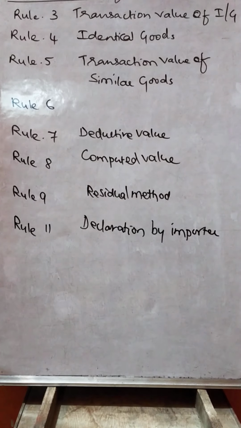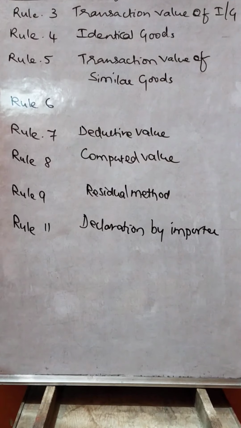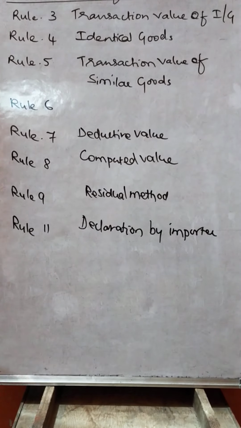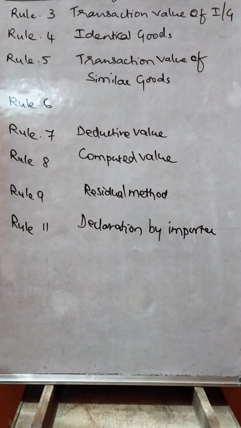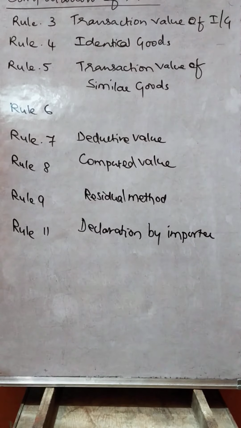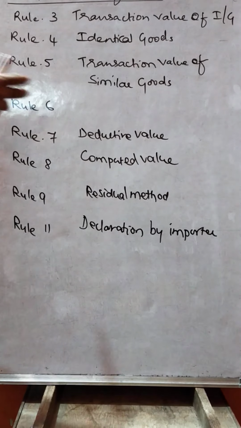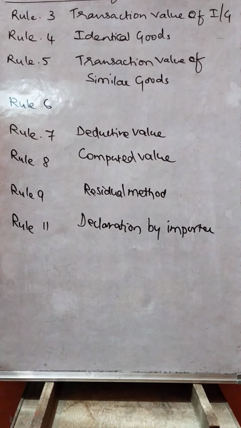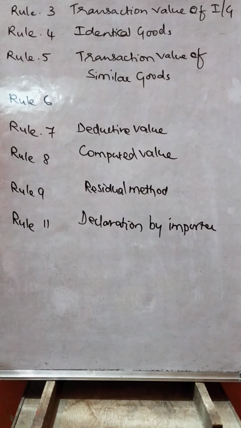If rule 3 or 4 cannot be applied, then we apply rule 5, which is about the transaction value of similar goods. Similar goods are also the same in all respects, like component, material, performance, function, and commercial interchangeability. All these are taken into consideration, then rule 5 applies. Rule 6 has no actual concept, but it says that when rules 3, 4, 5 cannot be applied, then it is compulsory to apply rules 7 and 8.